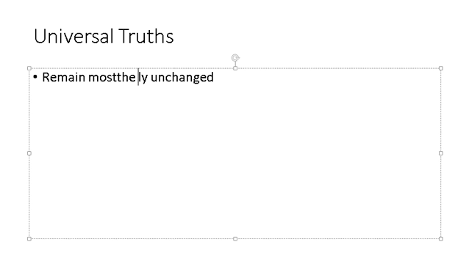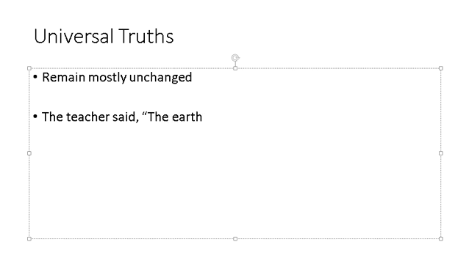truths. So if we have a universal truth, for example, the teacher said, the earth revolves around the sun, here it will remain unchanged. Now, this is a kind of universal truth. First, we need to learn what a universal truth is. We need to look for universal truths in two dimensions.